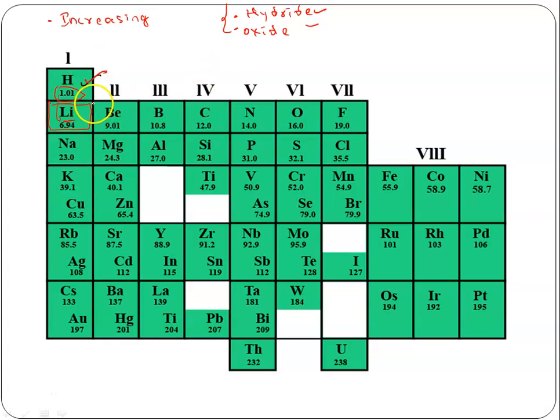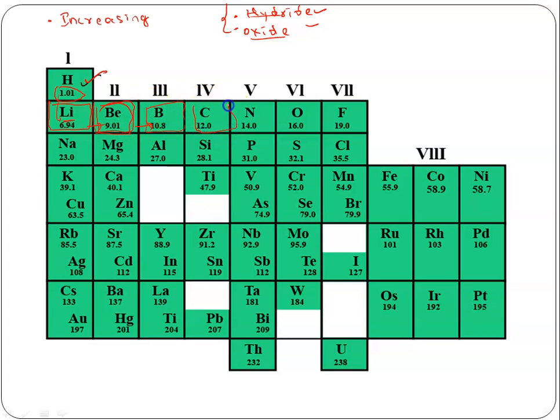After that he got beryllium, and he compared the hydrides and oxides of beryllium. They were not matching with lithium, and hence he placed it next to it in a horizontal row. See here, its atomic mass is also increasing. Like that, he took boron, and he found dissimilar chemical properties. Then he placed it in a horizontal row.